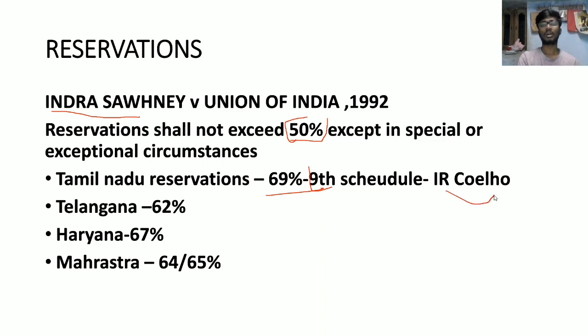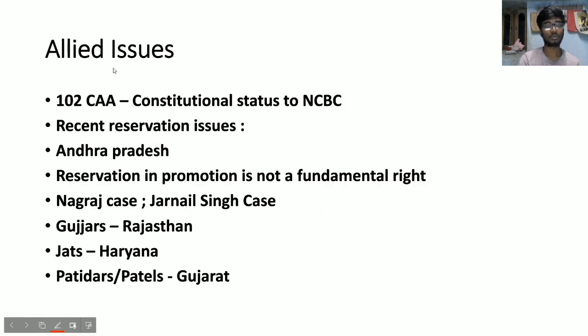In the IR Coelho case, the Supreme Court said that even those subjects which are in the Ninth Schedule can be reviewed by the judiciary. So that is a judgment, and Telangana has some 62% reservation, and Haryana around 67. And Maharashtra, if they increase this reservation to 12%, it will be 64, and if they increase to 13%, it will be 65. So that is the thing.